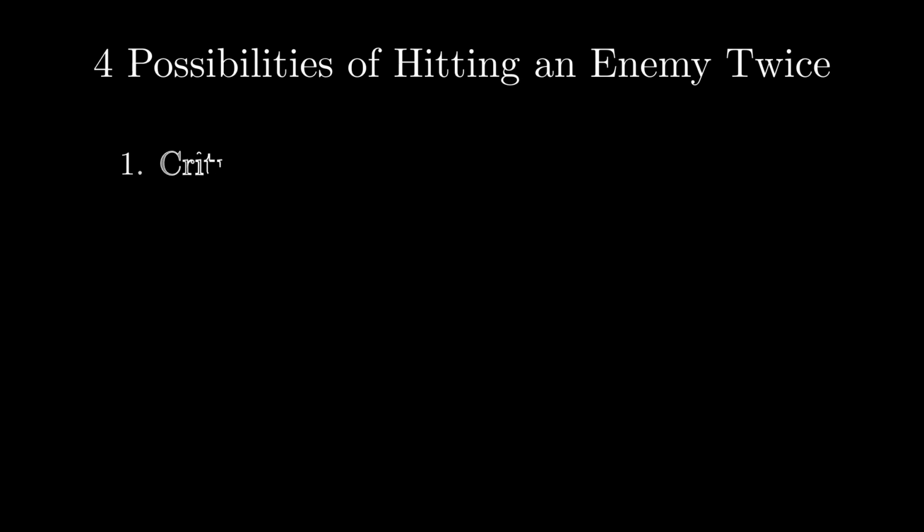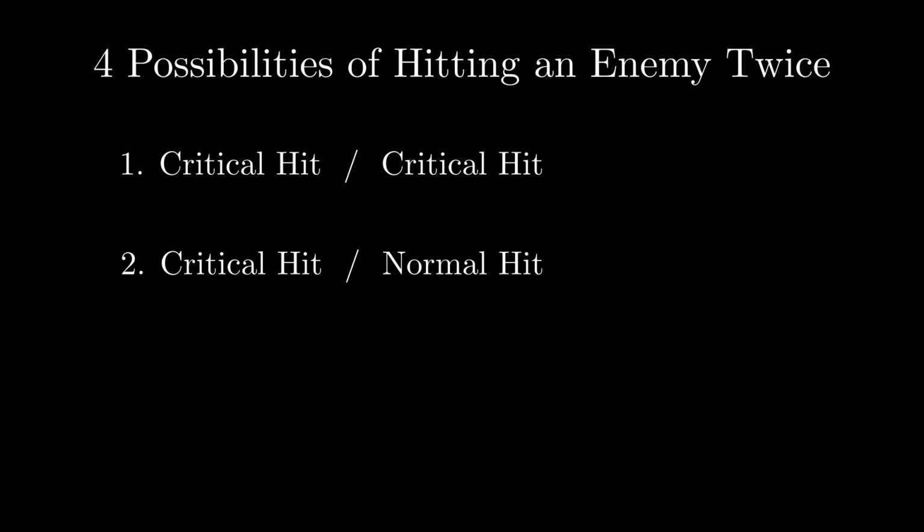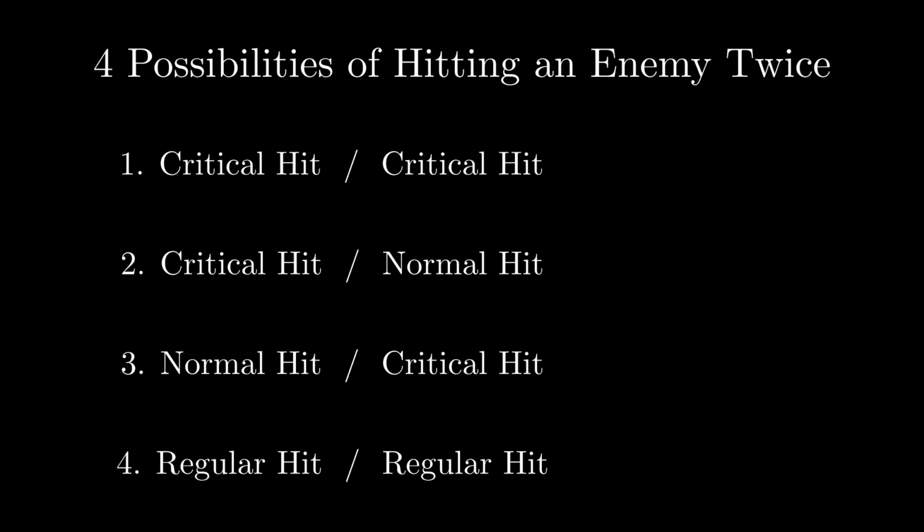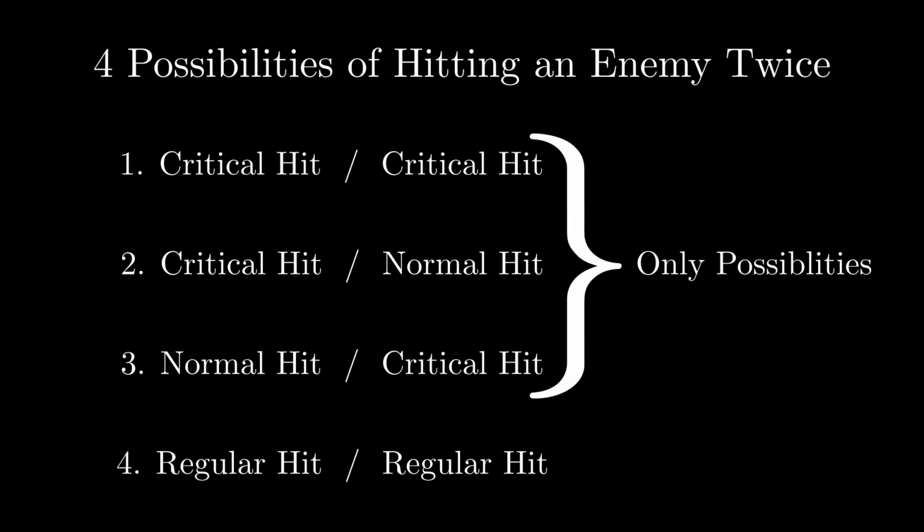Given the four possibilities that could happen if you hit an enemy twice, either two critical hits, critical hit in the first one and a non-critical hit in the second one, or a non-critical hit on the first one and a critical hit on the second one, and then finally neither of them being a critical hit. There are four possibilities there, and they're all equally likely because hitting it with a critical hit or not is equally likely as well. However, this also says that at least one of the hits is a critical hit. So we know that in this scenario, the only possibilities are the three equally likely possibilities, and so given that there are three equally likely outcomes, we look at how many of them have both critical hits. There's only one of them, and so the answer ends up being 1/3.